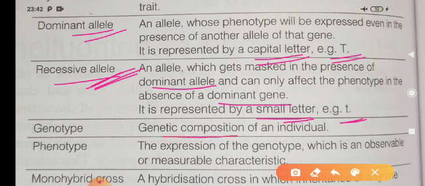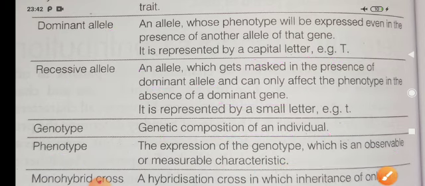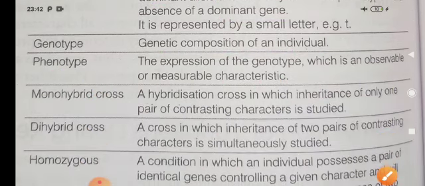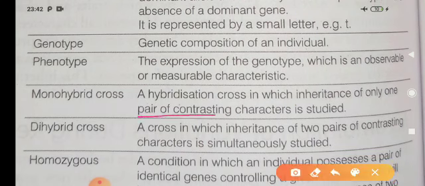Genotype: the genetic composition of an individual is known as genotype. Phenotype: the external observable or measurable characters of an individual, such as height, color, number, etc., are known as phenotype. Monohybrid cross: when hybridization takes place considering a single pair of contrasting characters, it is known as monohybrid cross. Dihybrid cross: when crossing takes place with two pairs of contrasting characters.